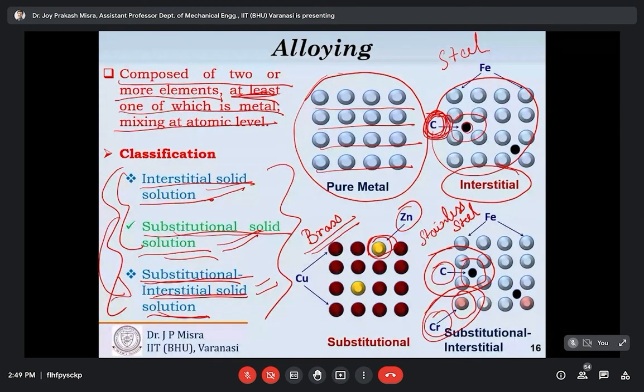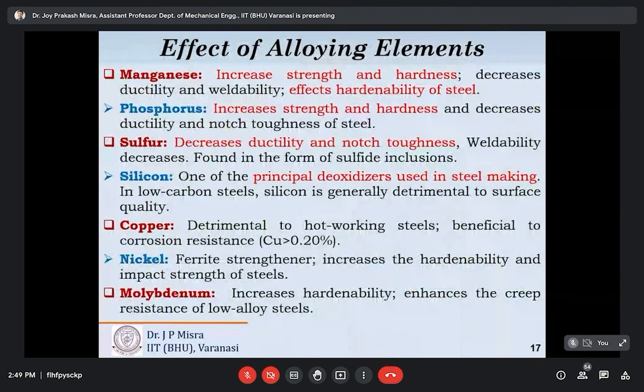so moving on. This is a very busy slide illustrating the effect of adding different elements to steel. Okay, so these are the alloying elements, the elements that can be mixed into steel to improve and control the properties, and the effects of these alloying elements are highlighted here.